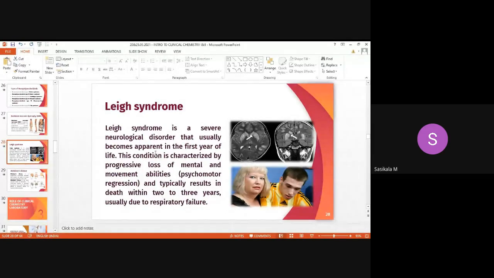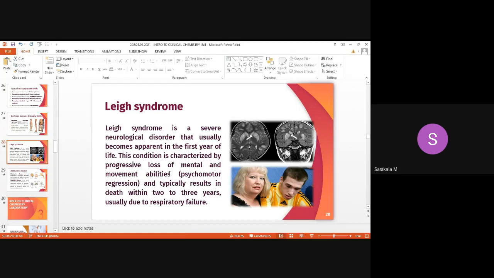When the disorder starts in the first year, it starts showing its symptoms in the first year of the syndrome's progress. Then the loss of mental and movement abilities increases. This is known as psychomotor regression, and typically within 2 to 3 years it causes respiratory failure and may lead to death.